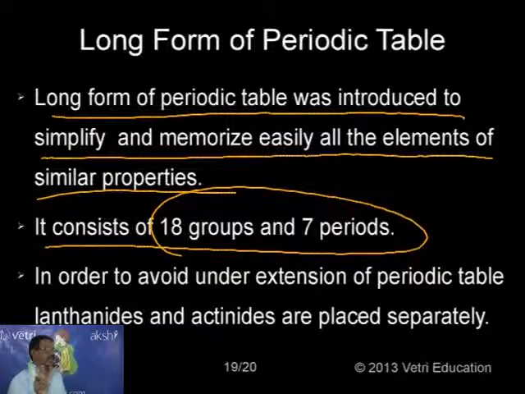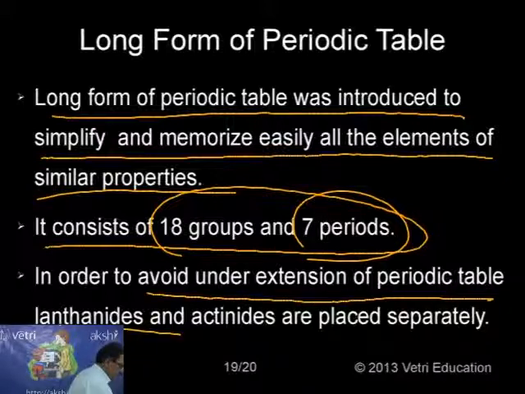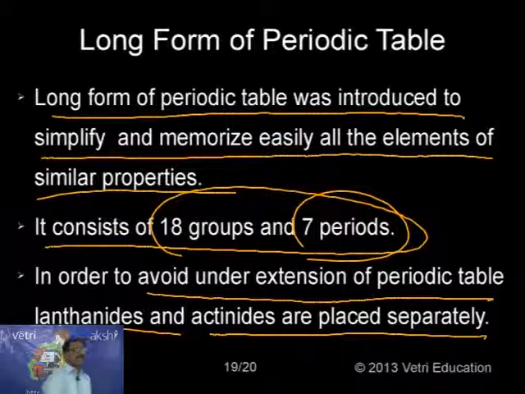Kindly see the difference. In the modern periodic table we have groups 1 to 7, each again consisting of A and B: 1A, 1B, 2A, 2B, 3A, 3B, 4A like that, and group 8 again with 3 subgroups. Whereas here, according to the long form, the groups run from 1 to 18, and there are 7 periods. This is the most important. In order to avoid an overly wide periodic table, lanthanides and actinides are placed separately below the periodic table. This is the most important information.